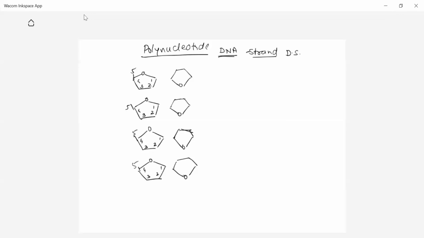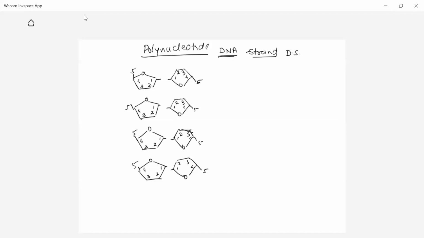Here the 2 strands are anti-parallel. This is the anti-parallel nature. 1, 2, 3, 4, 5. Like this, the 2 sugars run opposite to each other, and that is the sugar backbone. As I told, nitrogen bases are present at the inner side of the sugar backbone.